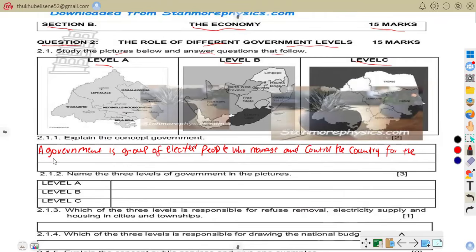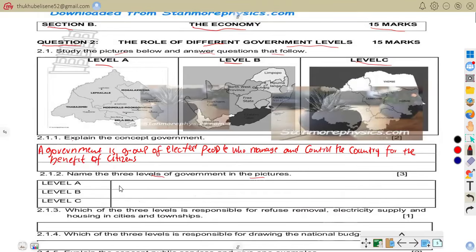For example, the South African government makes laws and provides services, for the benefit of citizens. So that is that.